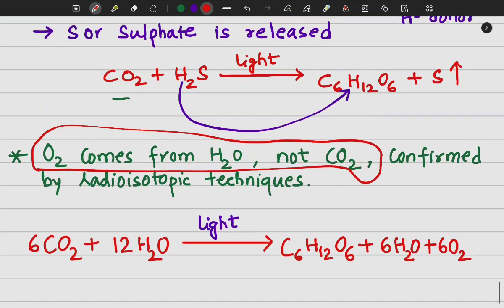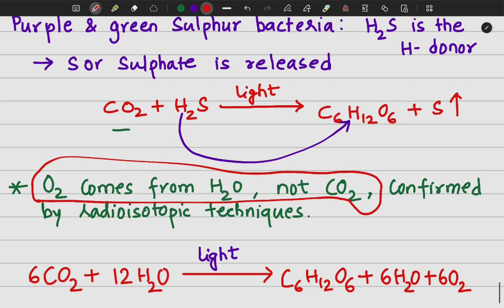So if the oxygen was coming from carbon dioxide, then some other product would be formed here, right? And with the help of radioisotopic techniques, it was later confirmed that it was water which is donating its oxygen, or the oxygen is coming from the water and not from CO2.